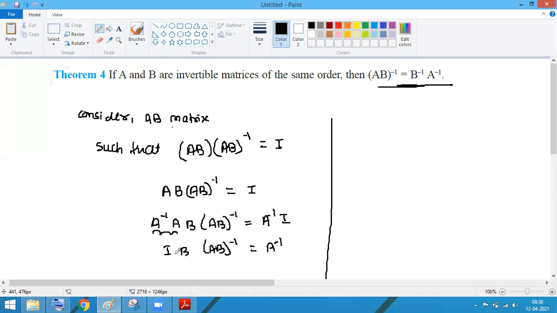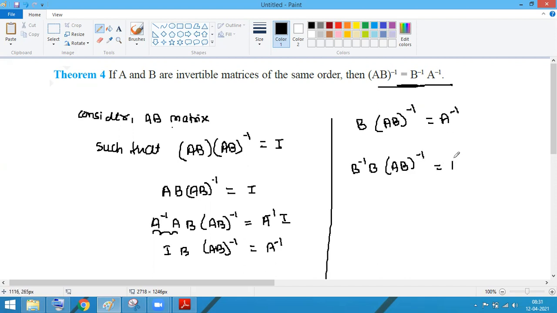Now after that, I into B is B. The B into AB inverse is equal to the A inverse. Now I have to make this part as I. How can I make this as I? Obviously I have to multiply B inverse both sides. So B inverse into B into AB inverse is equal to what?